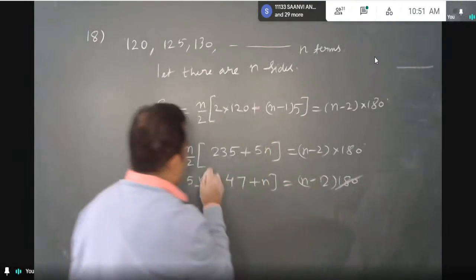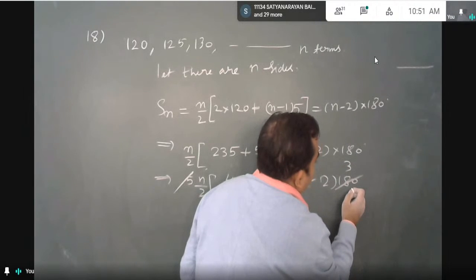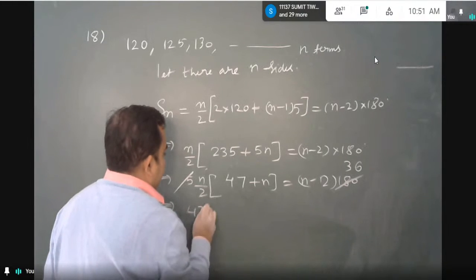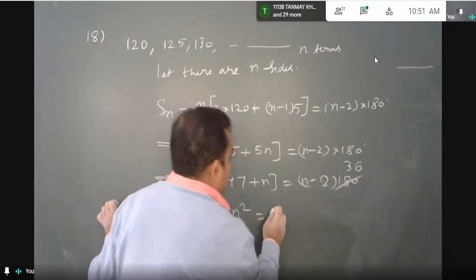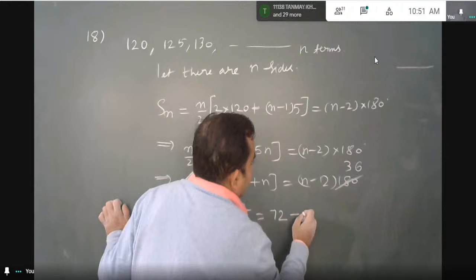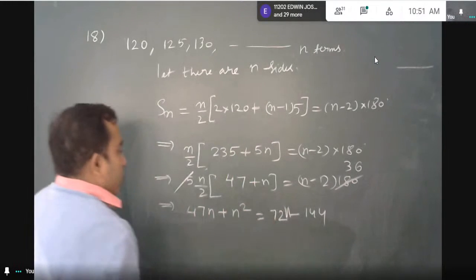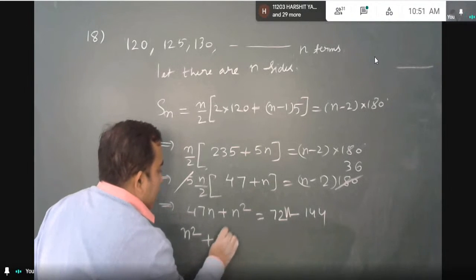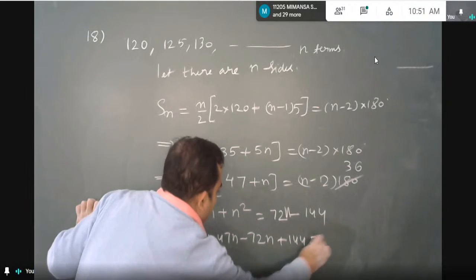Cutting by 5. 5 3s are 15, 5 6s are 30. This is going to be 47n plus n square equal to, bringing this side, 36 into 2, 72, minus 72 into 2, 144. So this is going to be n square plus 47n minus 72n plus 144 equal to 0.